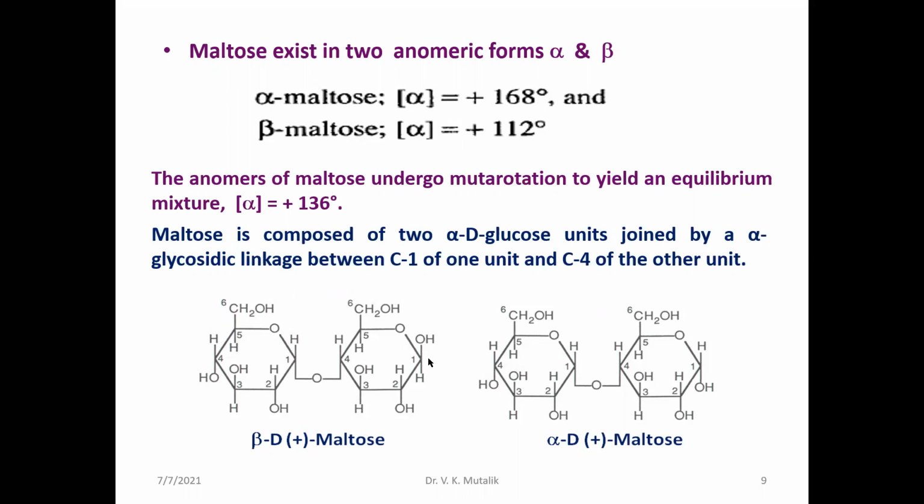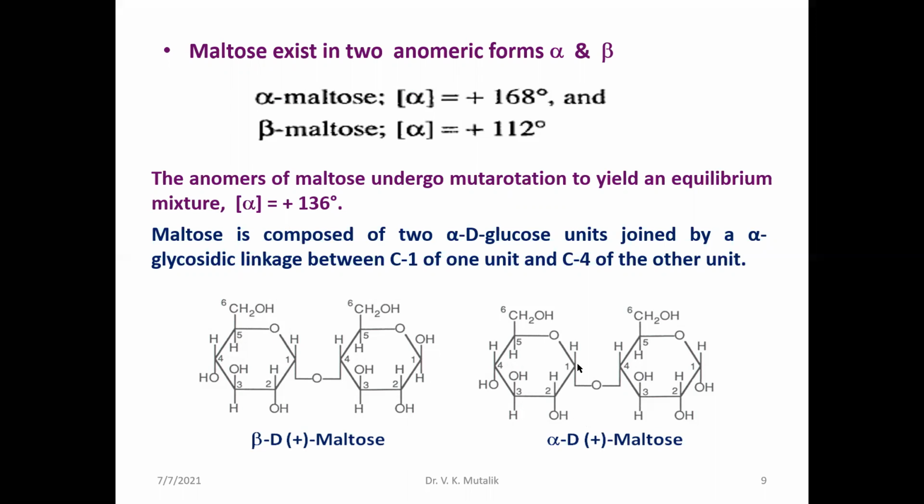However, in the other unit, which is in a free state, the OH is above the plane. So therefore we can say that it is a beta configuration, so it is beta D(+) maltose. This moiety, at this particular anomeric carbon position, shows reducing property. It is able to reduce Tollens reagent, Fehling solution and so on.